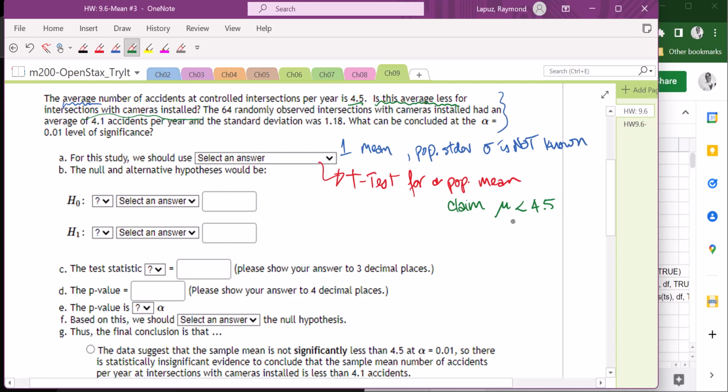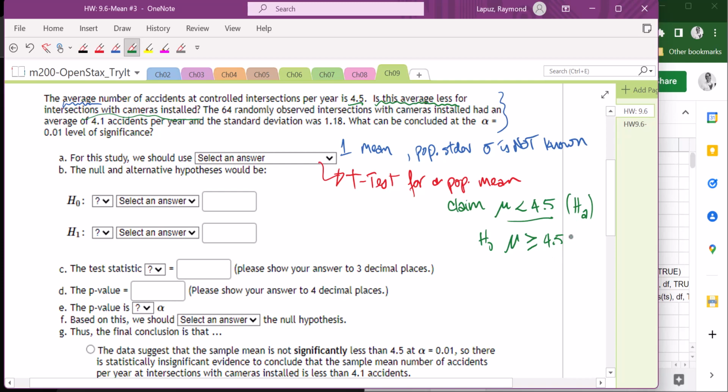Now, this does not contain a condition of equality, so that is going to have to go to the alternative hypothesis. So we'll call this the HA. The null hypothesis, which we'll call H naught, will have to be the opposite of this. So the opposite of this is bigger than or equal to 4.5.